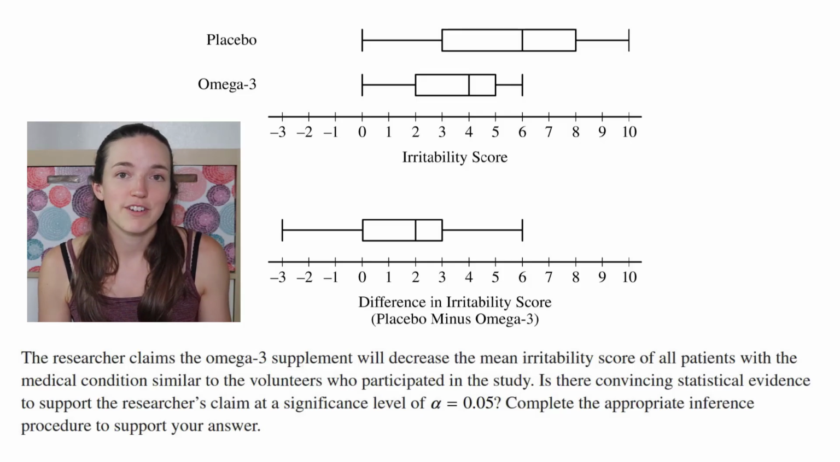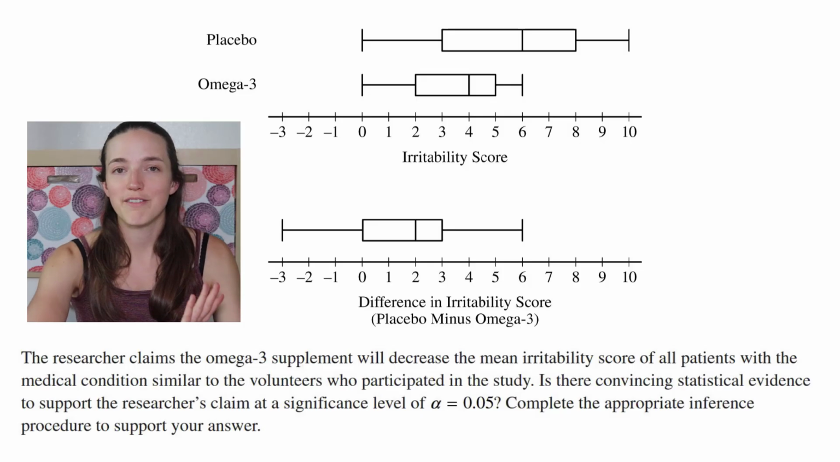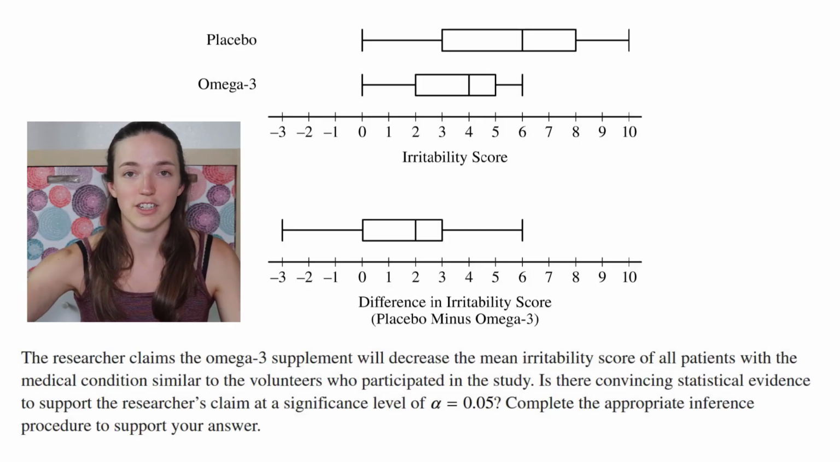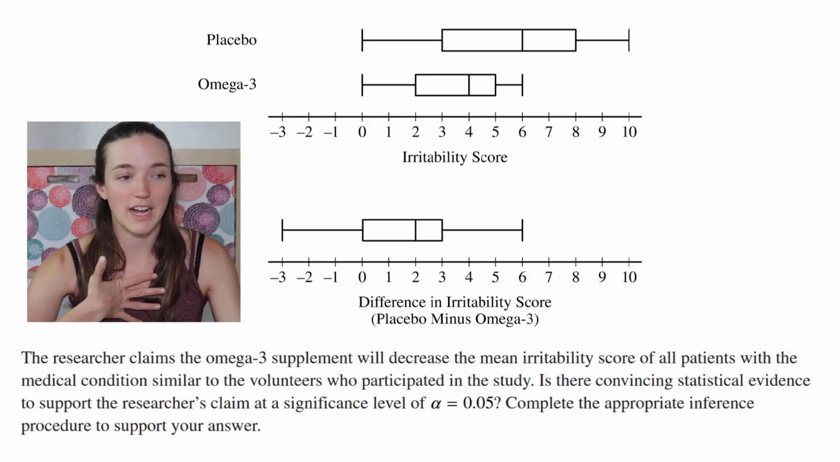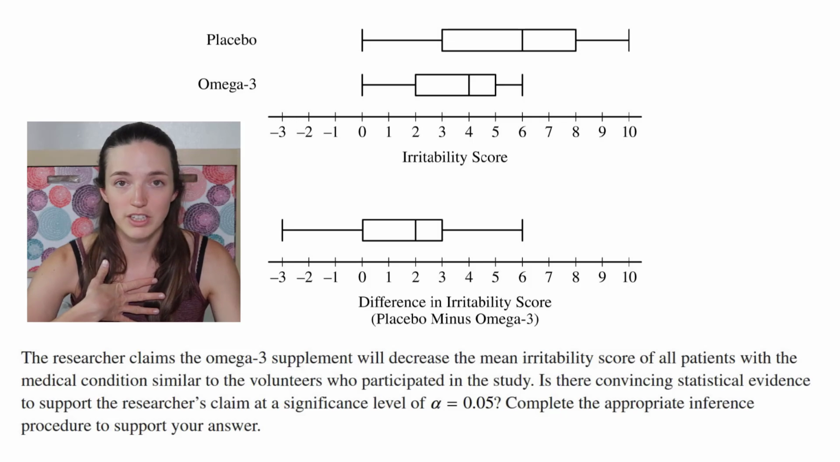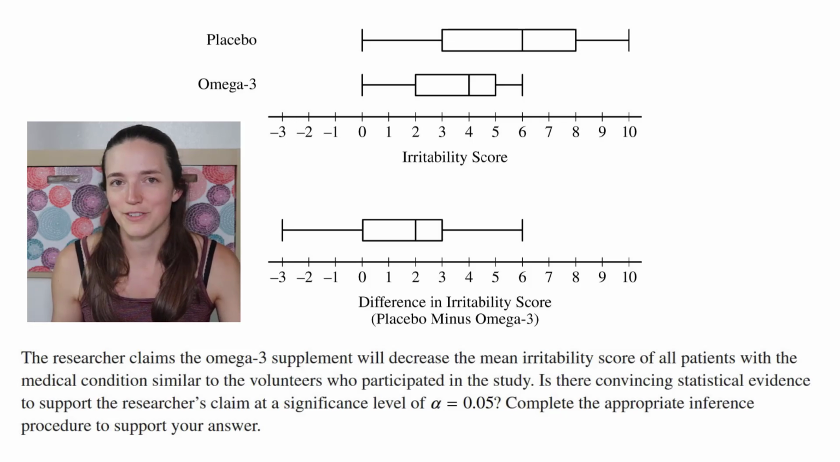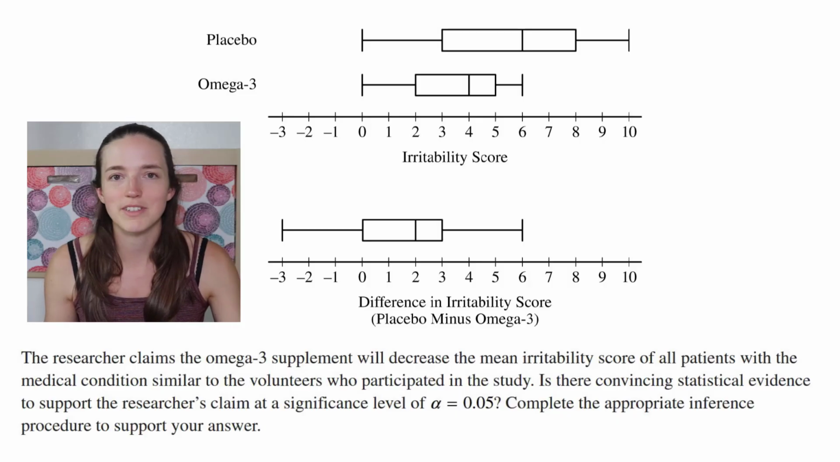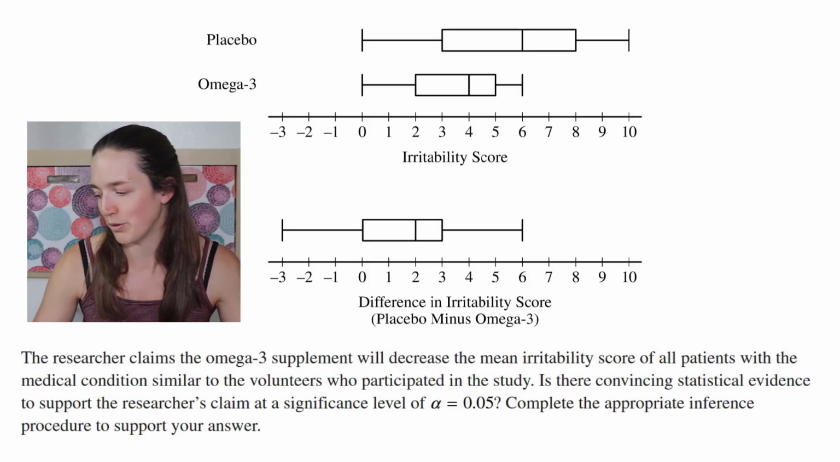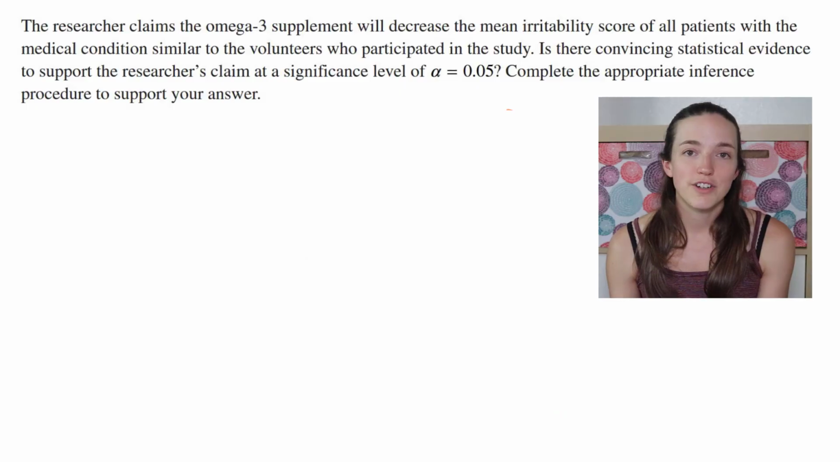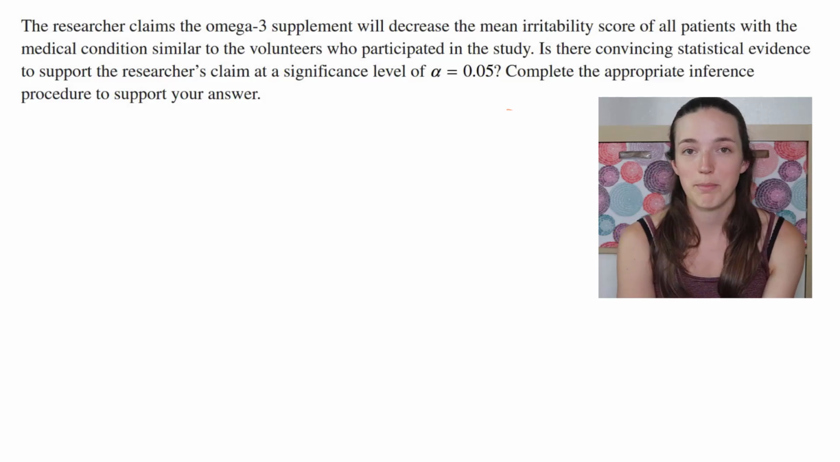Anytime you're doing an inference question, you should stick to whatever structure your teacher used for inference questions. For example, I usually use state, plan, do, conclude. That's what's in all my videos. I think there's maybe better, more updated versions, but I'm stating, planning, doing, and concluding. Okay? So starting with the state step, we need to say what our null and alternate hypotheses are.